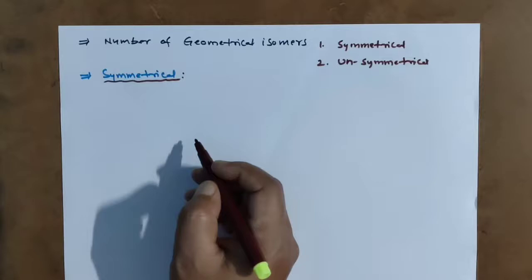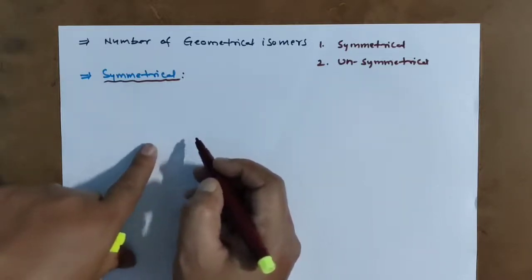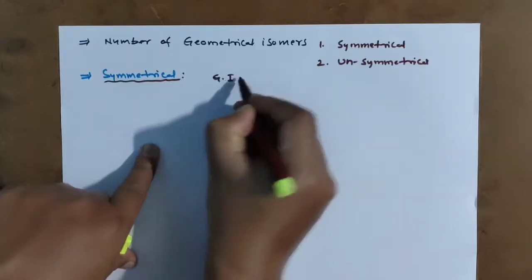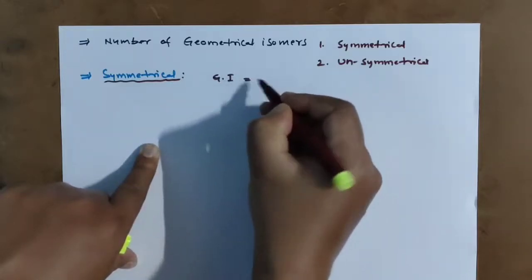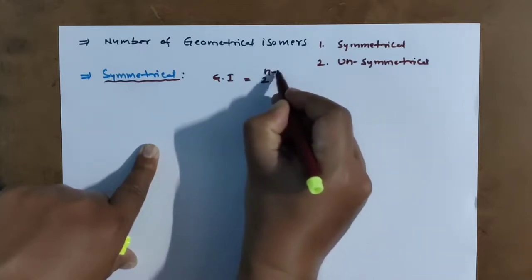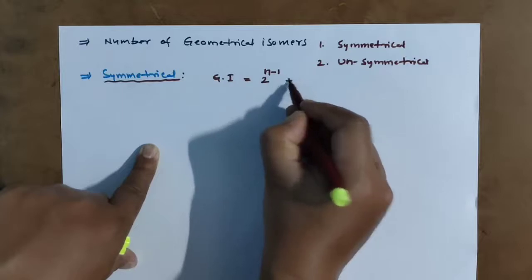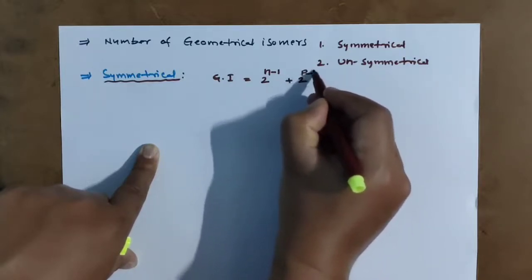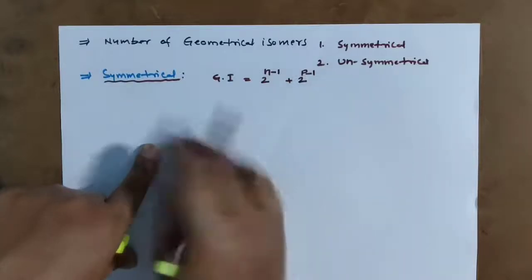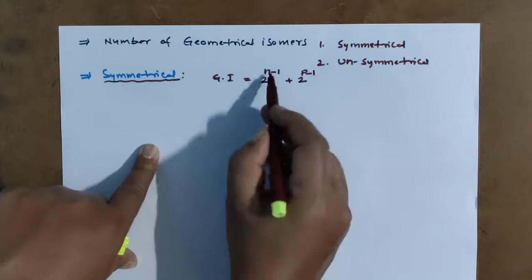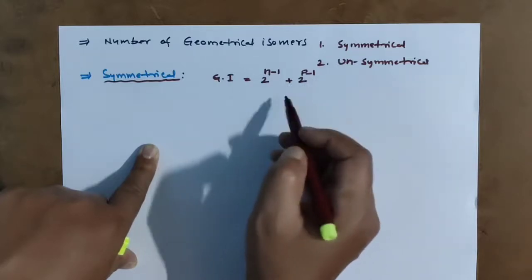Clear? Ends should be same. Then the number of geometrical isomers, we have the formula: 2 power n minus 1 plus 2 power p minus 1.